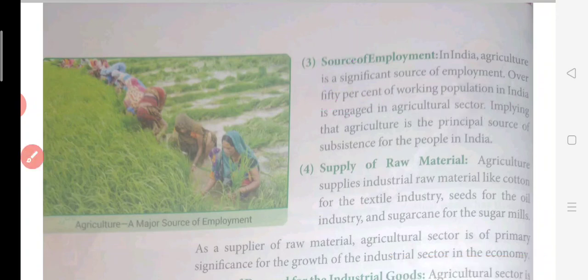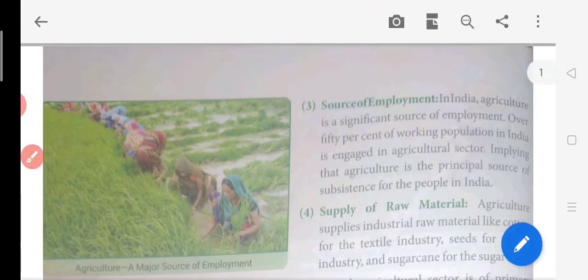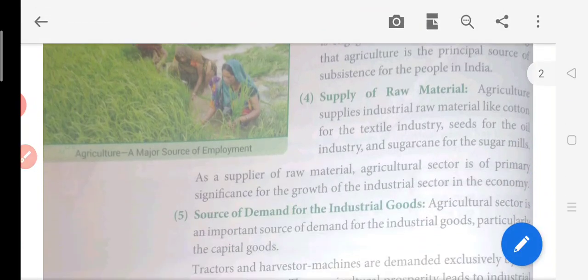Now, supply of raw material. What is raw material? Raw material is the article which is required by the industries.